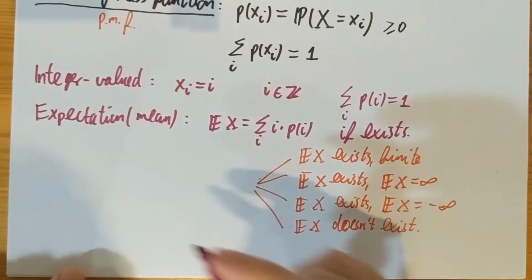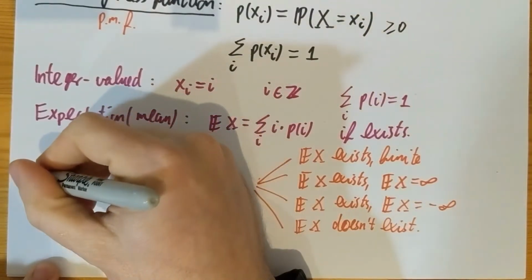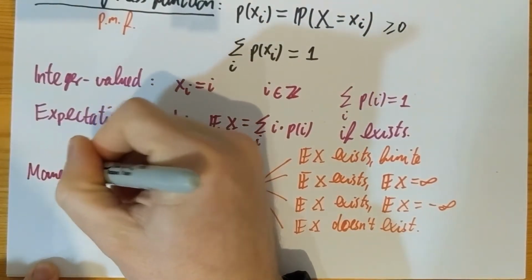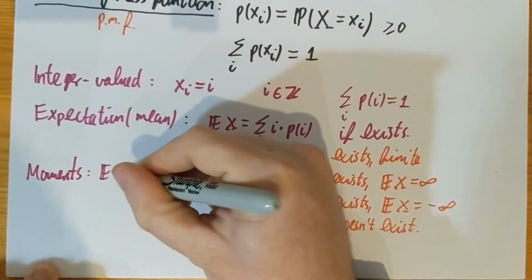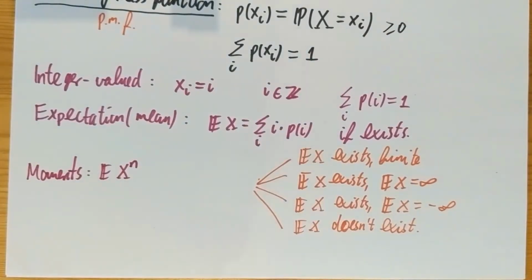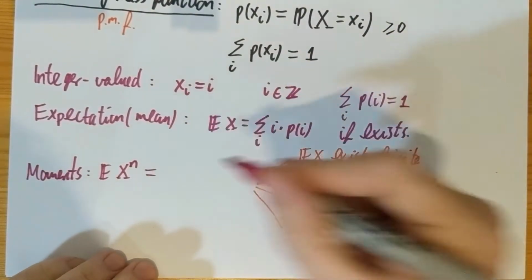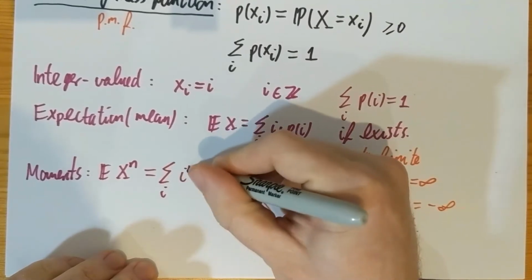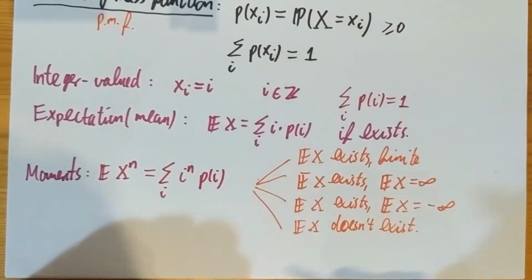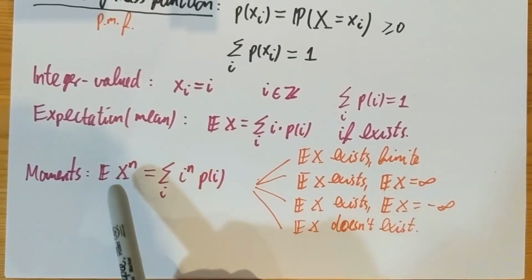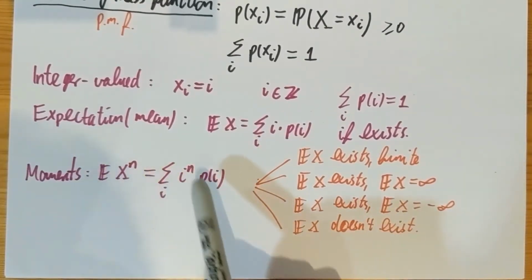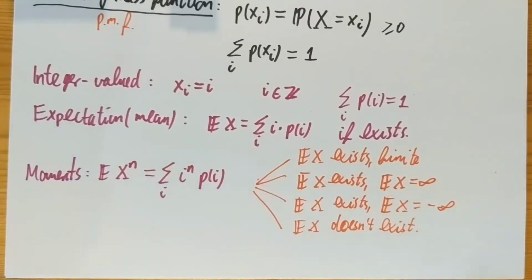So suppose that you have a random variable. Well, let me tell you about moments first. The moment of a random variable is the expectation of X to the n. I'm assuming here that n is a positive integer, and this is of course just defined as the sum of i to the n times the mass function, if it exists. Again, when n is odd, then we might have some problems with existence. And in general, if you look at a function of X, then the expectation of that function is going to be the sum of that function times the mass function.